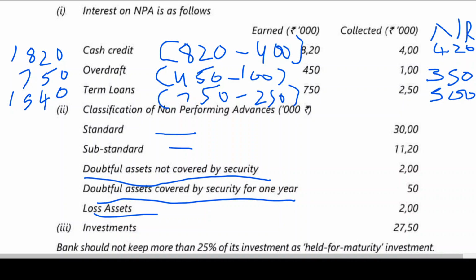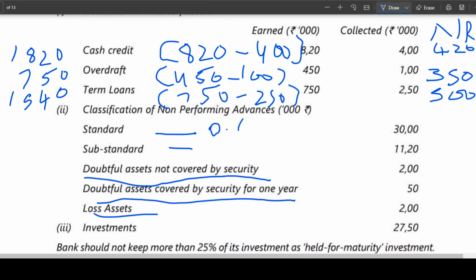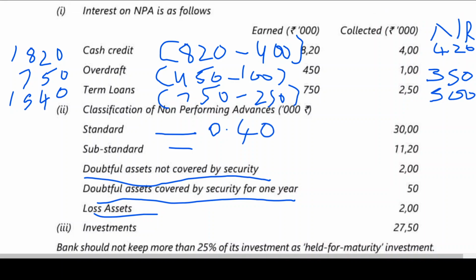Come on, think of it. On standard asset, what is the percentage? By this time you might have learned that it is 0.40%. Substandard, 15%. Doubtful assets not covered by security, what is the percentage?